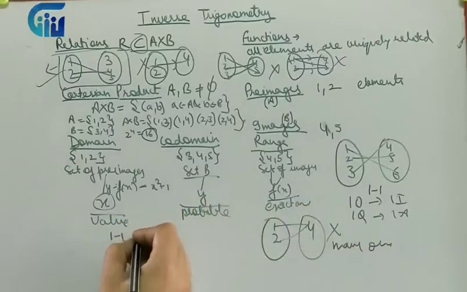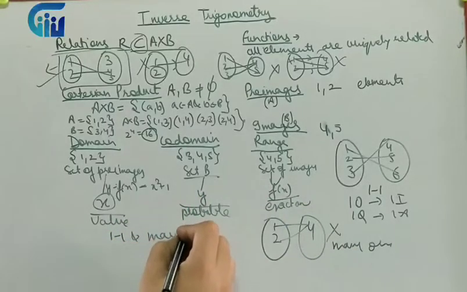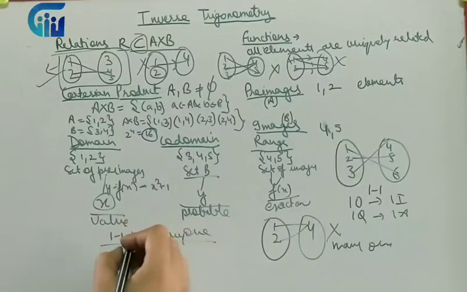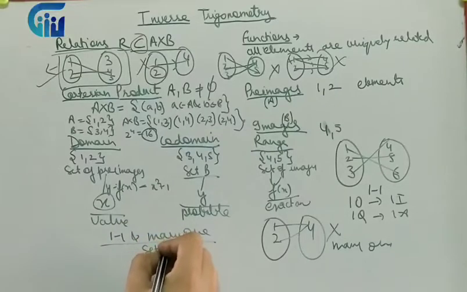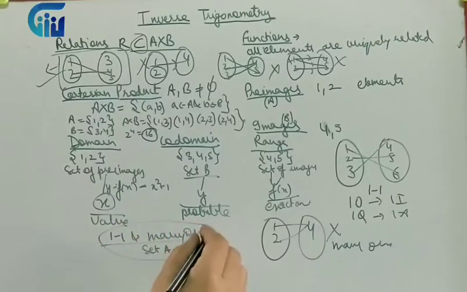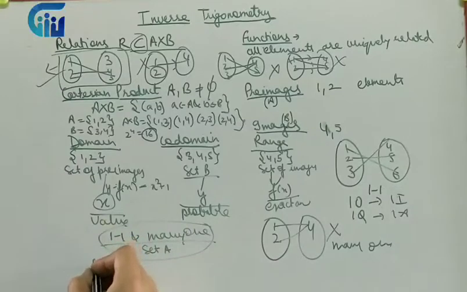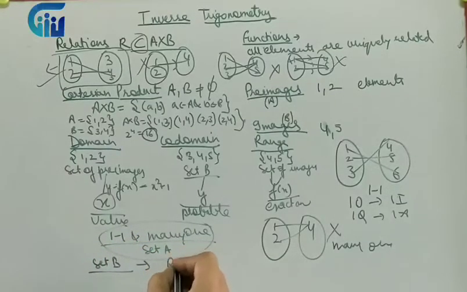These one-one and many-one functions are categorized based on set one. If I see only the first set, on the basis of the arrangement of the elements of the first set, I categorize them as one-one and many-one. Then if I categorize my elements based on the second set, then we say it is...